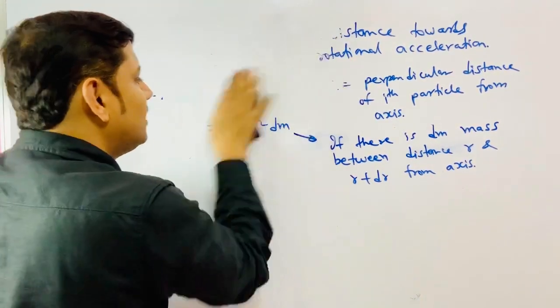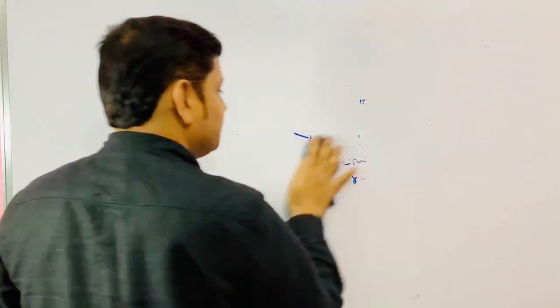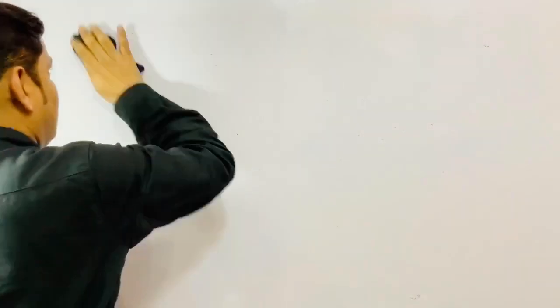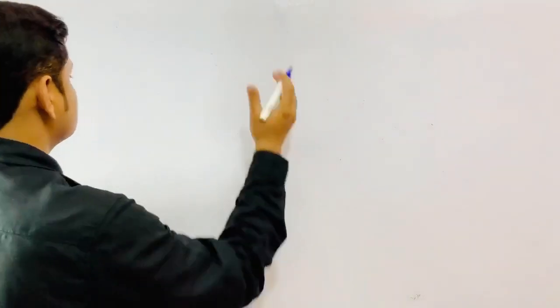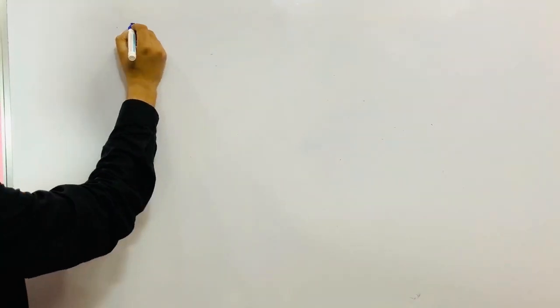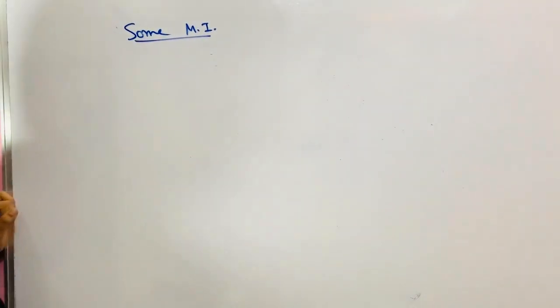Now, to calculate this moment of inertia by integration, I can put some cases, and if you want to derive, you can derive it. Why is moment of inertia important? Because without moment of inertia, you cannot solve any question of compound pendulum. Physical pendulum is based on moment of inertia. Moment of inertia is required in many cases. Okay? So let us see what we have to do. So some moment of inertia we are writing. I am not deriving some moment of inertia. I can derive any number of cases.